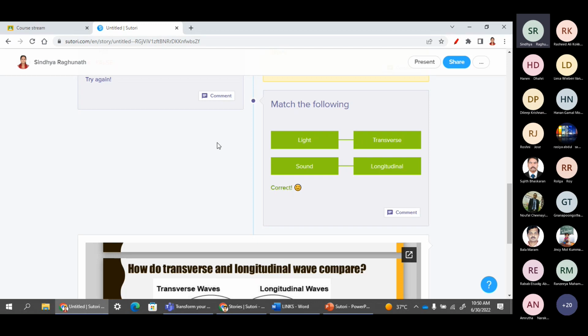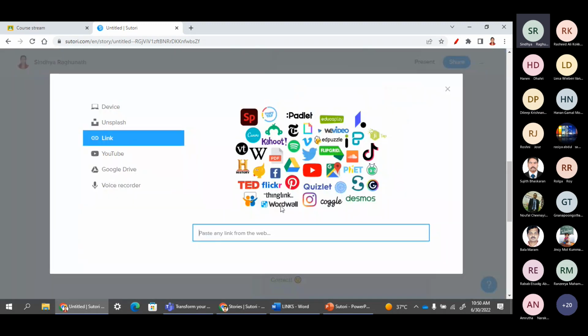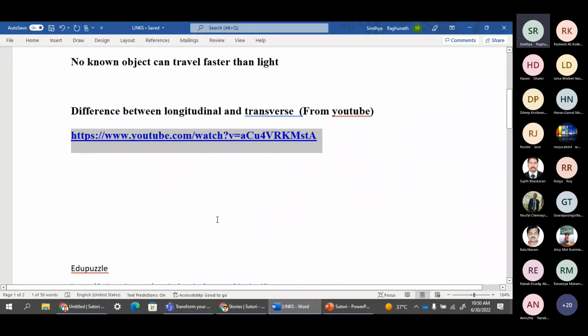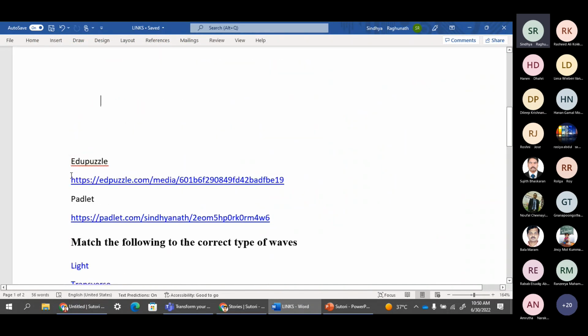Now I want to add another puzzle. So just go to the link. I have already saved one puzzle link here in order to save time.